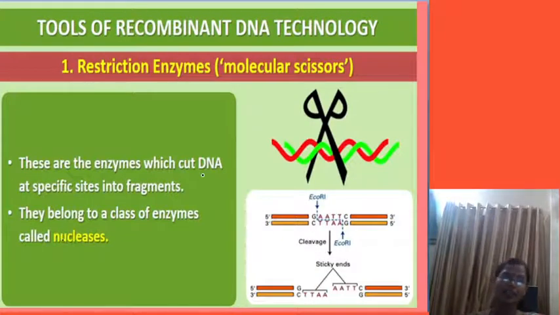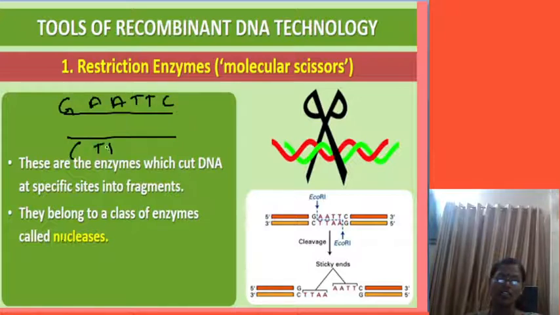These are the enzymes which cut the DNA at a specific site. Now see here, students, a specific site, suppose GAATTC and CTTAAG. G pairs with C by a triple weak hydrogen bond, A pairs with T by a double weak hydrogen bond. Like this we have to make the complementary base pairs.